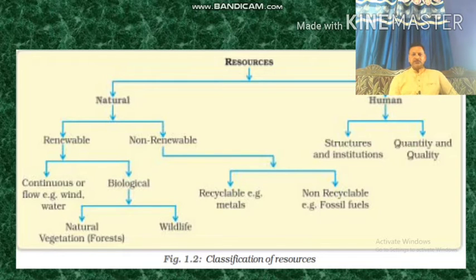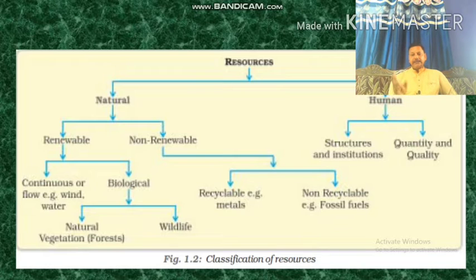Now, biological resource is further classified into natural and wildlife. Human resource further could be classified into quantity and quality, and structures and institution. Quality means health, skill, ability, all determine the quality of human resource, whereas the number of humans determines the quantity of human resource.